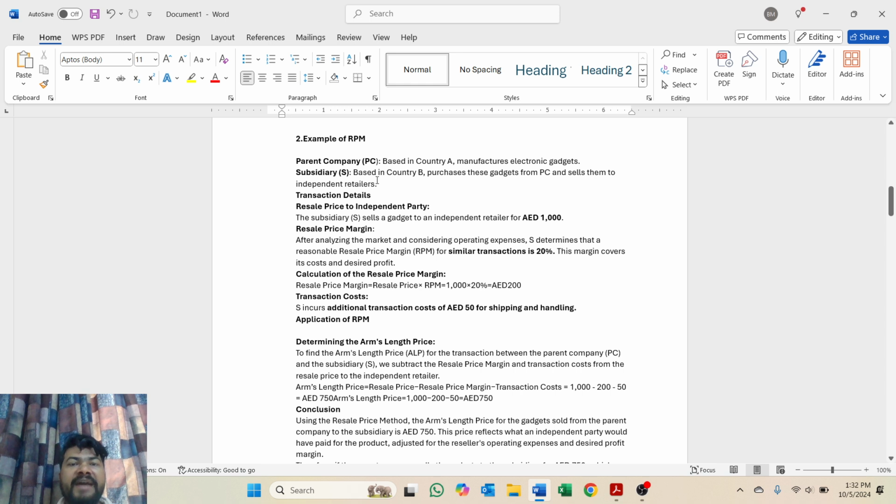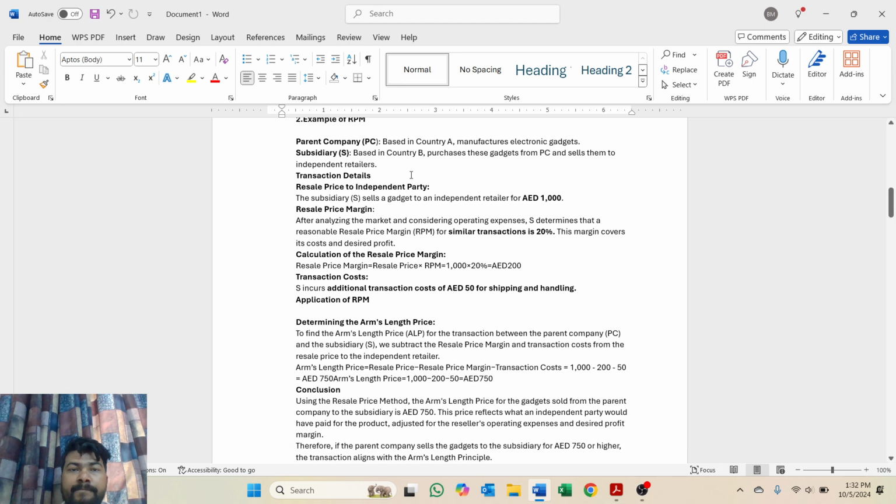Here the parent company is based in country A and manufactures electronic gadgets, and the subsidiary company in country B purchases those electronic items from the parent company and sells them to an independent retailer. The subsidiary company sells that electronic item to the independent retailer for 1,000 dirham per unit.